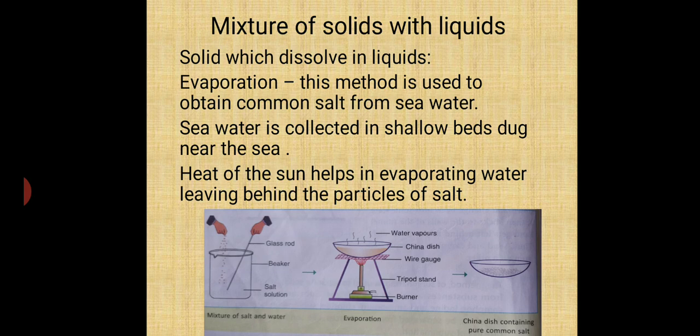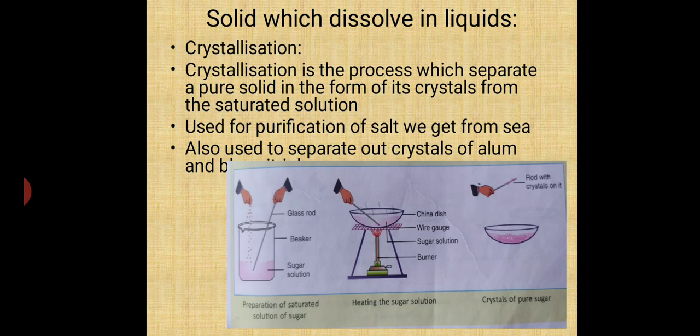So separation has occurred. Seawater is collected in shallow beds dug near the sea. The heat of the sun helps in evaporating the water, leaving behind the particles of salt. See, water was liquid, salt was solid. Again, the mixture of solid and liquid is separated with the help of the evaporation process.